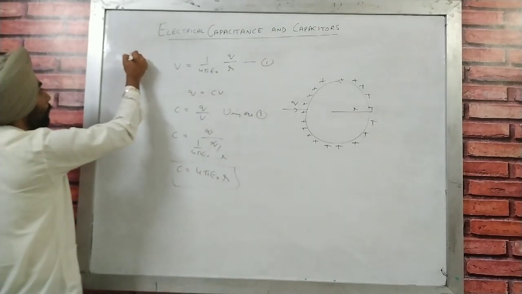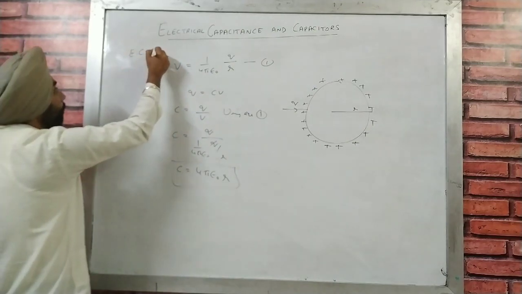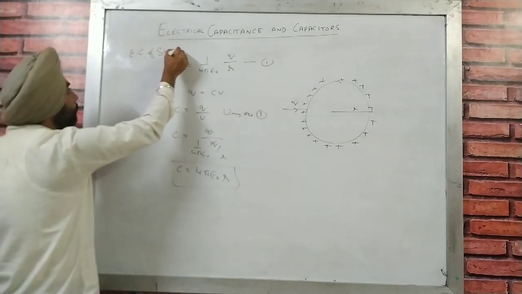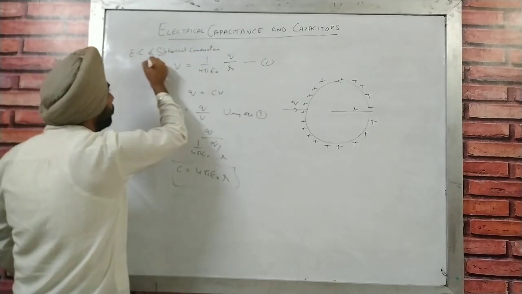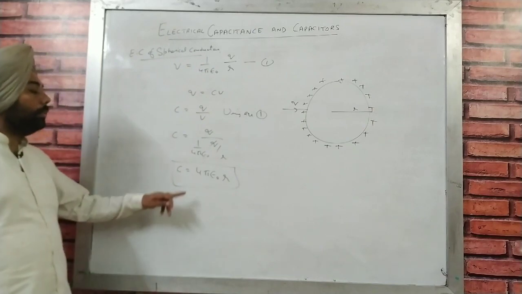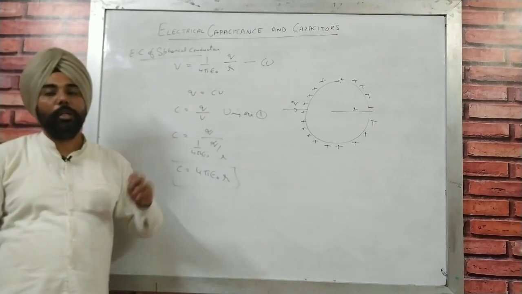Now that is going to be the formula for electrical capacitance of a spherical conductor. So that is going to be the heading of that. Now, why is this formula important?